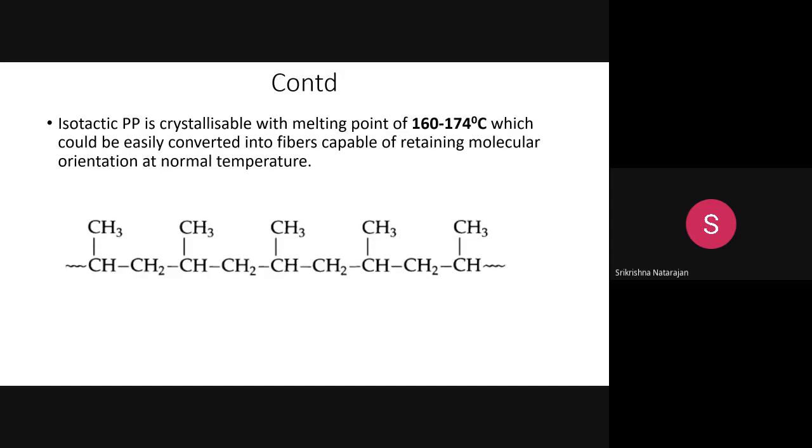You can understand this. Because of the linearity in the arrangement of these methyl groups, this isotactic polypropylene became crystallizable with a higher melting point, say around 160 to 174, so that it can be converted into fibers. Because of the crystallization and high melting point, after conversion to fiber, it can have a good orientation that is expected for mechanical properties. So this could be possible by using isotactic polypropylene.